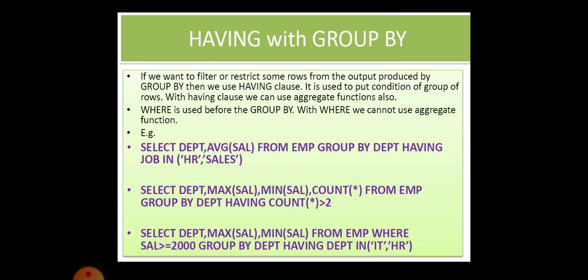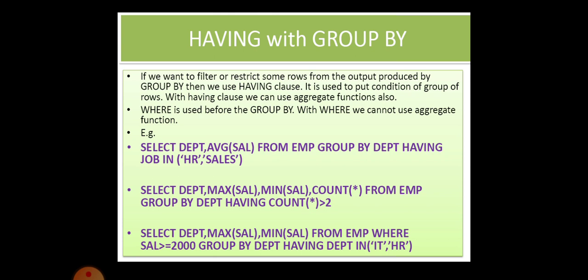If we want to filter or restrict some rows from the output produced by group by, then we use the having clause. It is used to put a condition on a group of rows. With the having clause, we can use aggregate functions also. But the where clause is used before group by. With where, we cannot use any aggregate function.